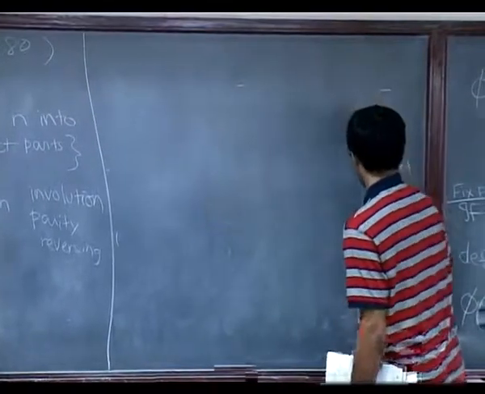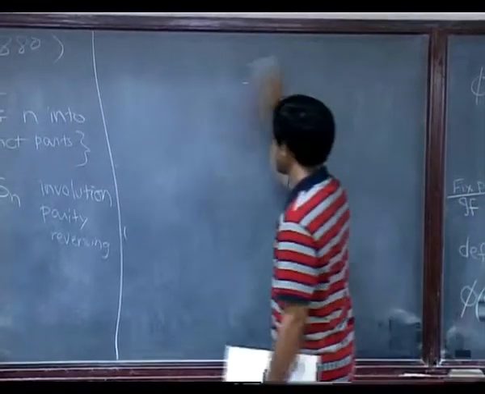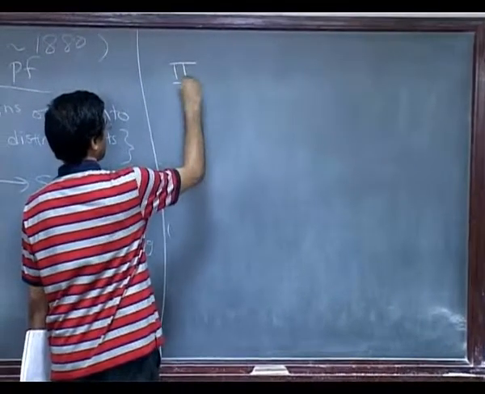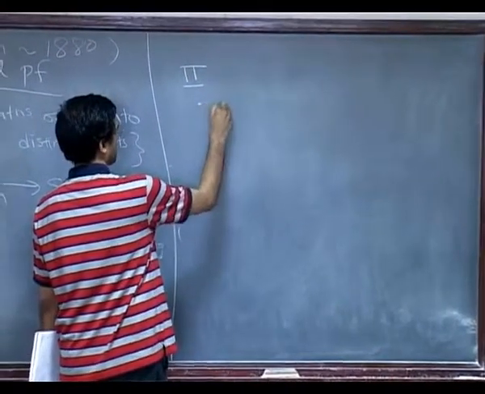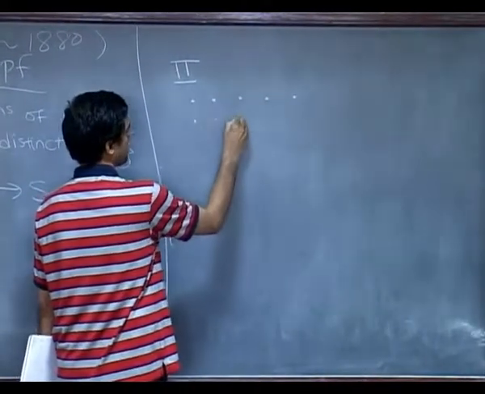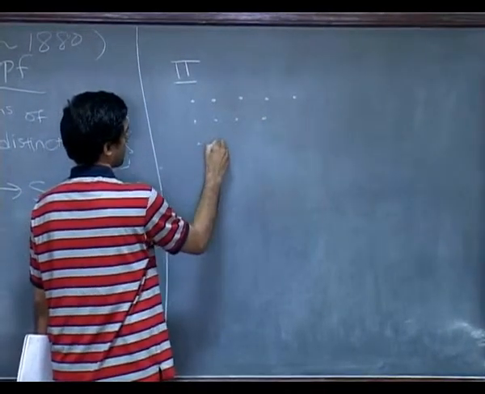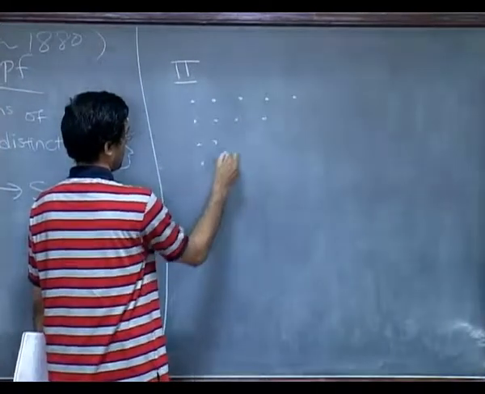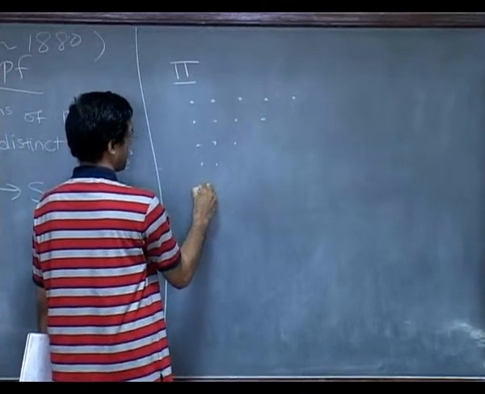So, given a partition of a number, let's imagine you have some partition phi of a number n, and one often denotes partitions by this so-called dot diagram or Ferrers diagram. So imagine you have this, into distinct parts.